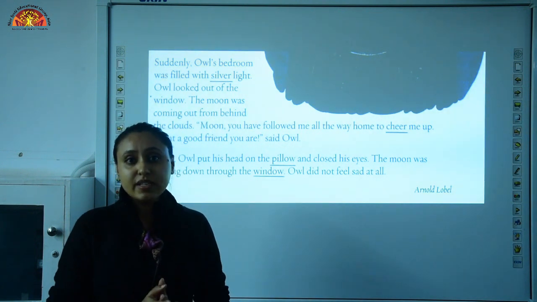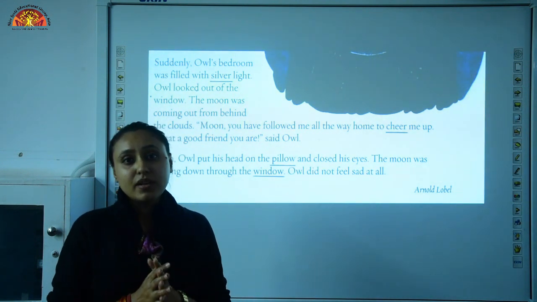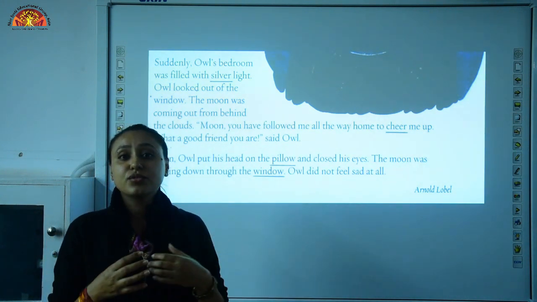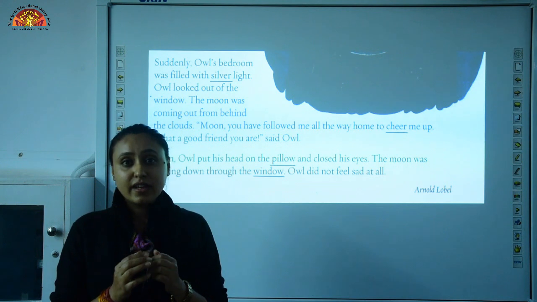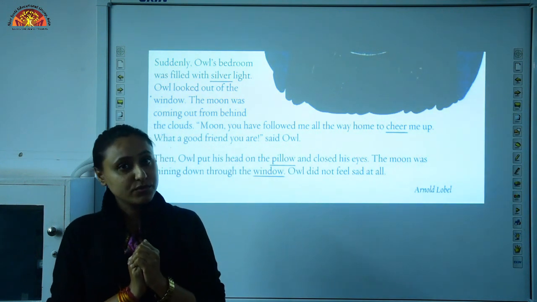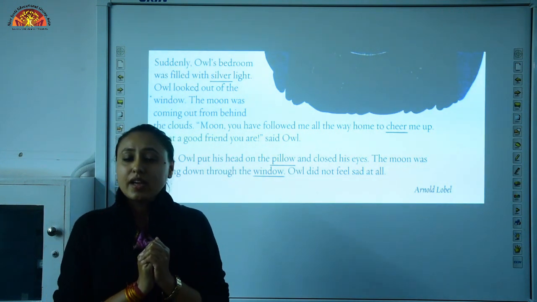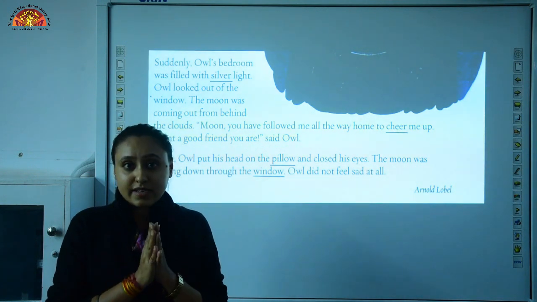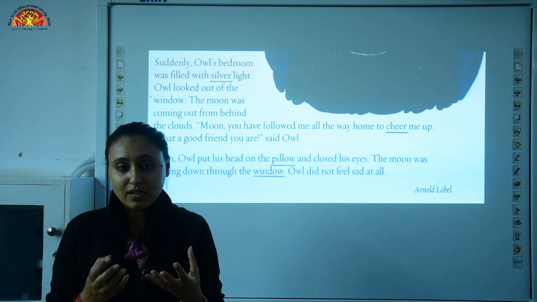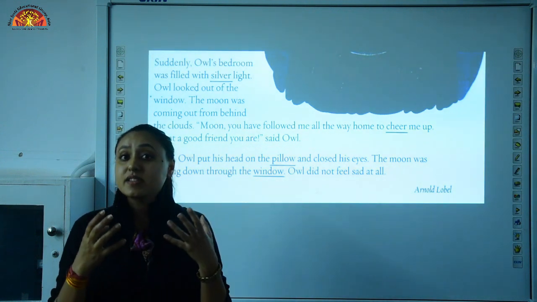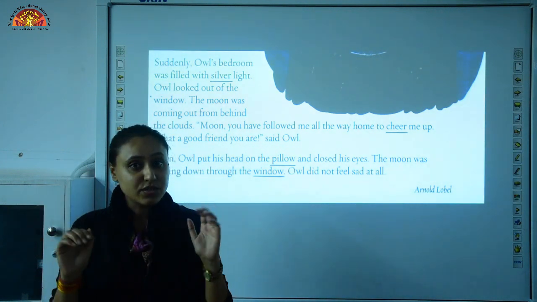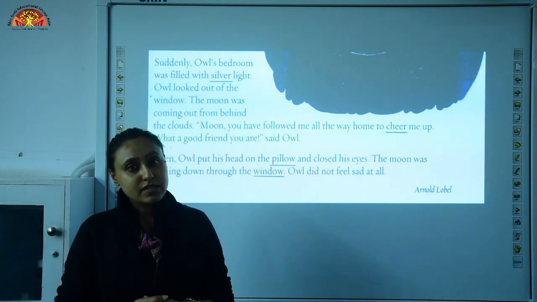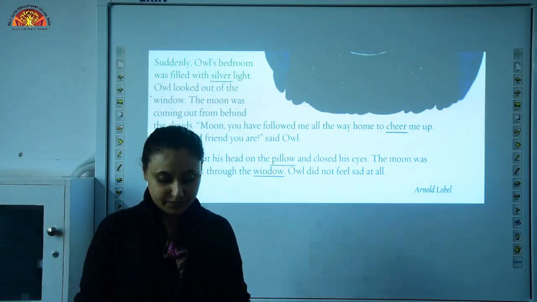Children, this story is about friendship between owl and moon, and in this story we have learned that we should always fulfill the duty of friendship. And one more thing you will learn here, that sadness is compared with dark and happiness and joy is compared with light, okay. So children, let us see some new words of this chapter on the board.